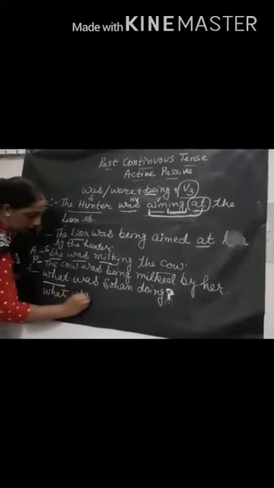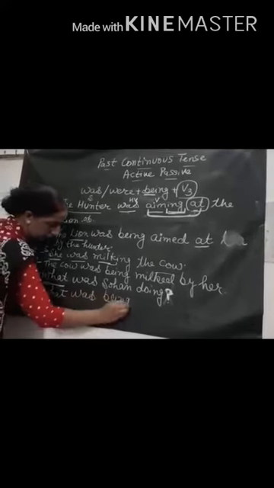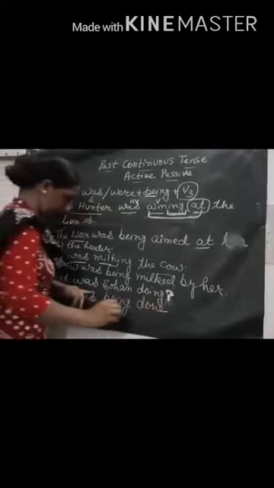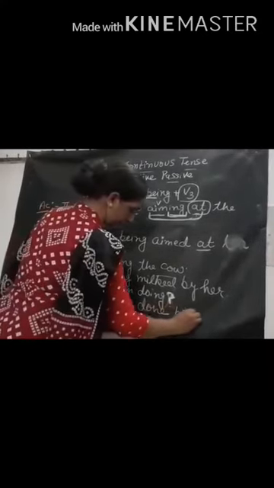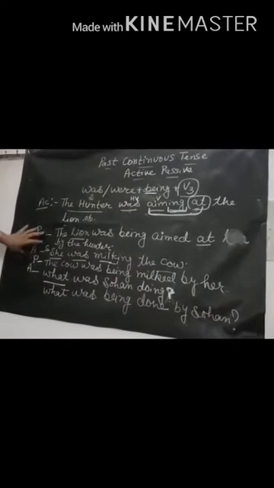What will also remain the same. Sohan is a singular person. What was being done by Sohan? And the question mark will be at the last. No need to remove it. It is very important to keep it there.